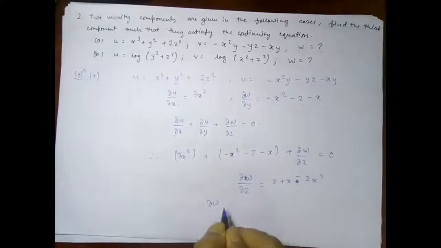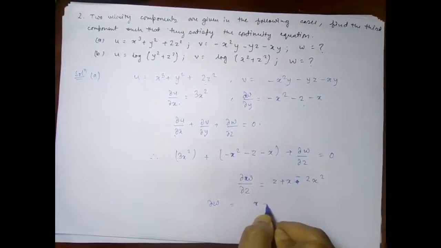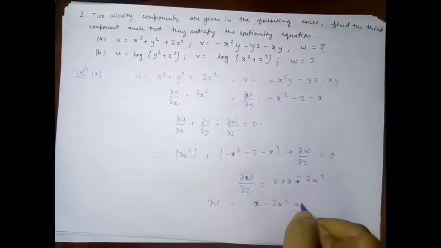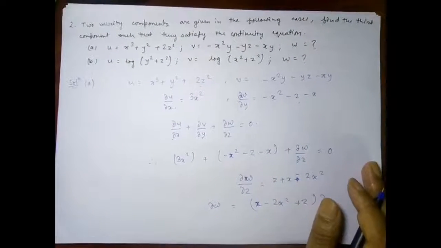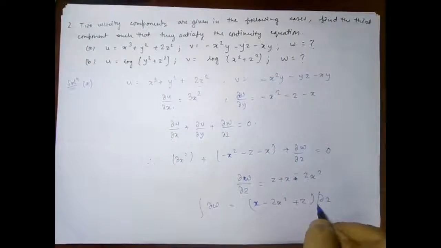So del w is x minus 2x square plus z times del z, and now we will integrate both sides.